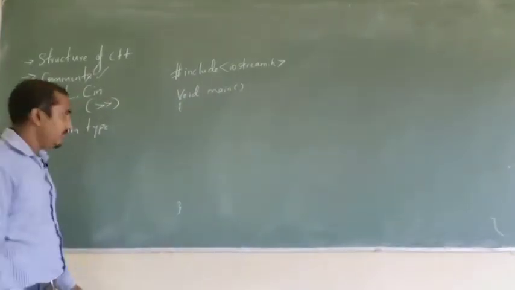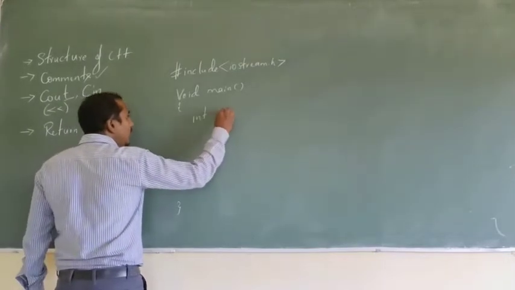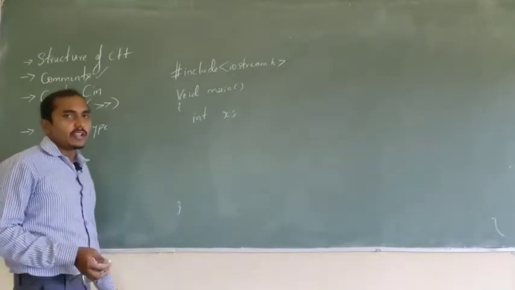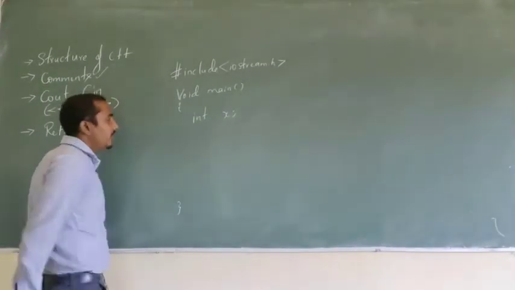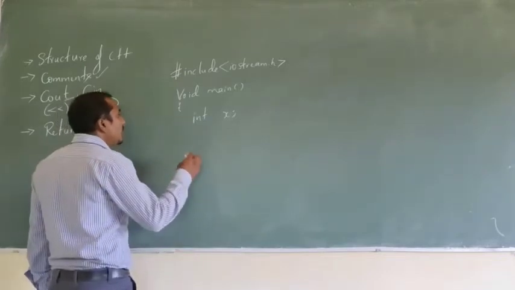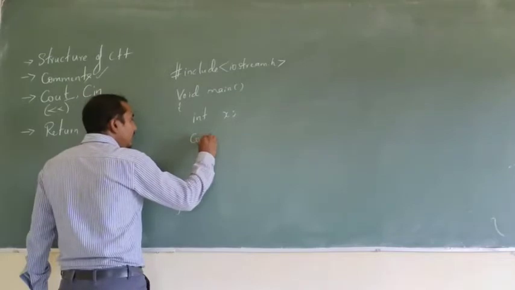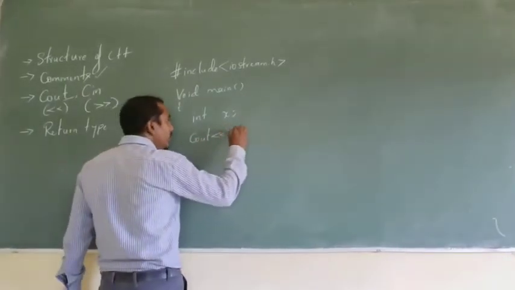In this main function, I want to read the input, so I will define a variable, integer x. After defining that variable x, I want to read that particular input, so I will first display something onto the output device. What is that?